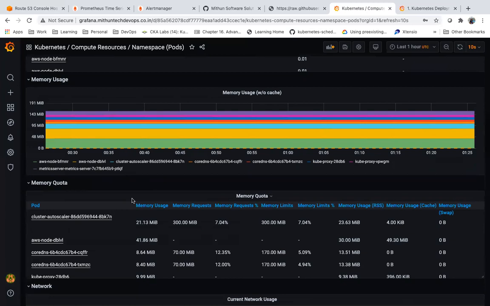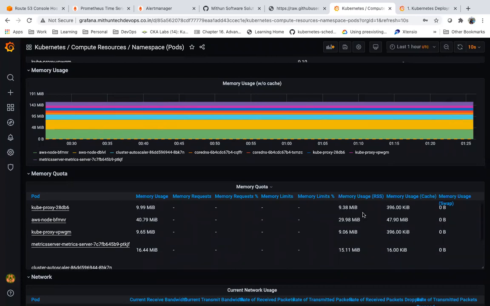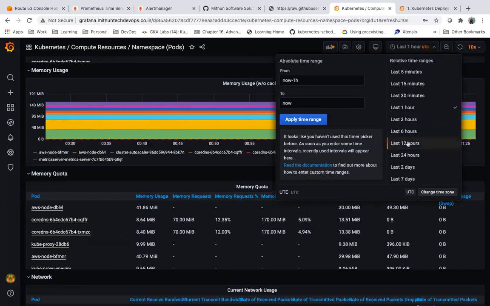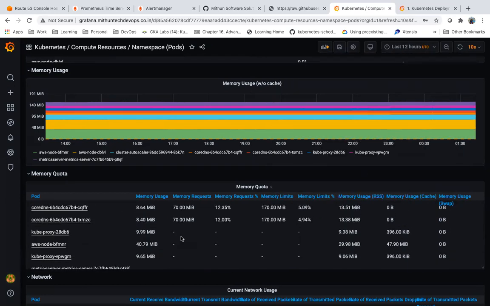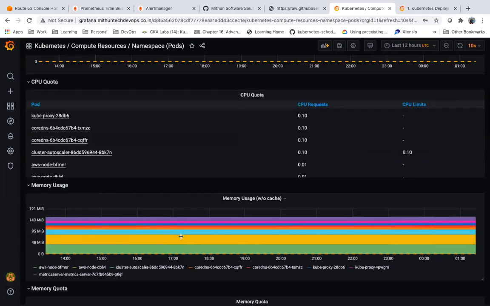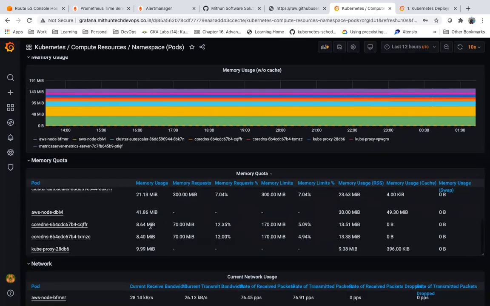Now here, will I be able to see what is happening, how much memory each pod is taking, what is the memory usage as of now, right? If something went wrong, like last night, I can see what was the memory utilization, CPU utilization last night from last 24 hours on these pods, right? So I can see what is happening here at the pod level. If you see, I have these many pods.